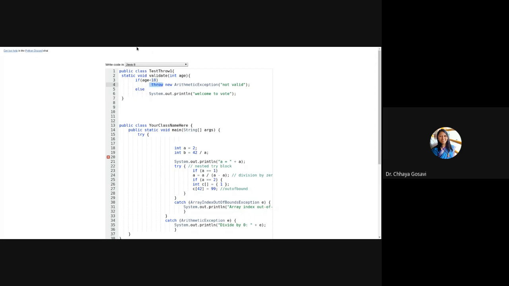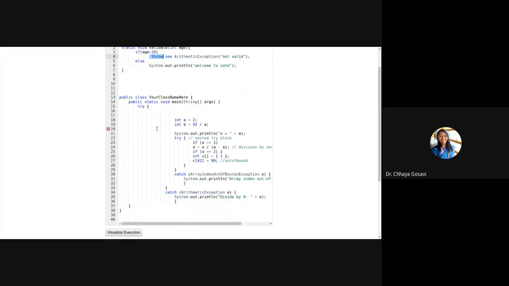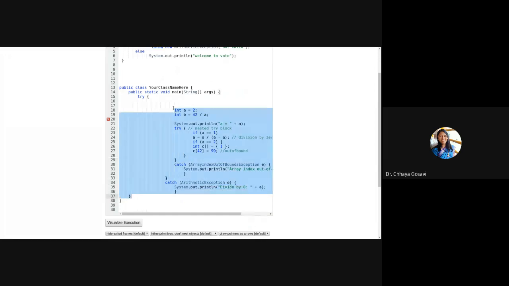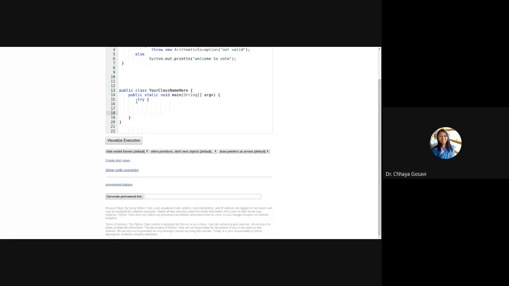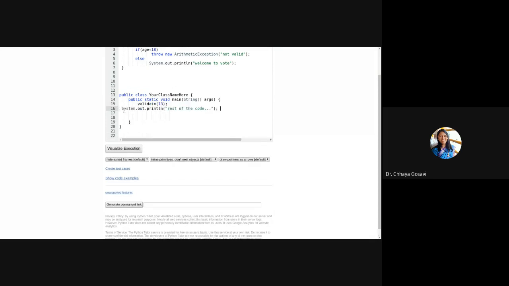Okay. Now in main, I want to call this function. So suppose I'm not providing try block. This is normal main, and here I'm calling validate(13). What will be the output?